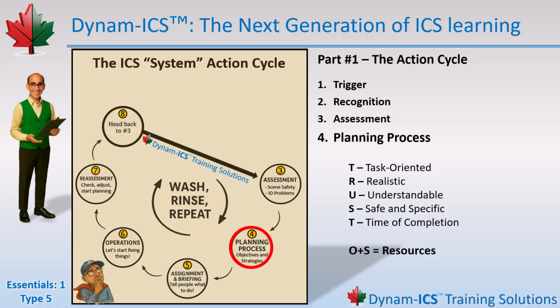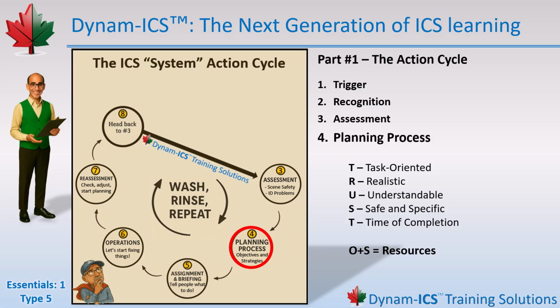Now that you've completed your assessment and identified your list of problems, it's time to shift gears into step 4, the planning process. This is where you take that messy list of everything that's wrong and start turning it into a plan that actually fixes things. We call this the Incident Action Plan, or the IAP for short.